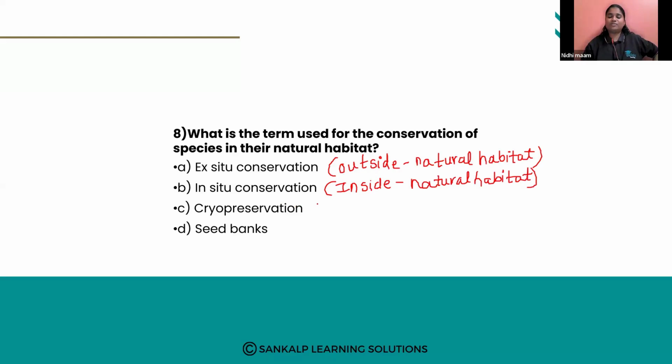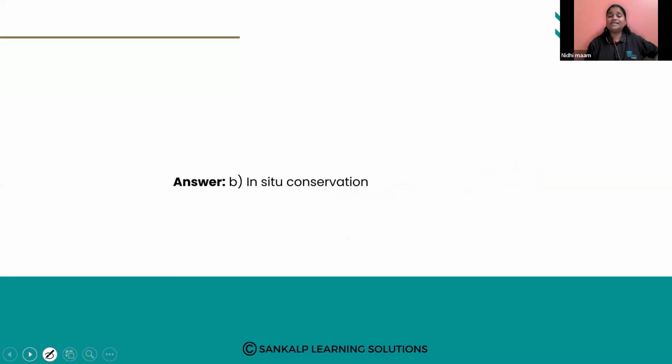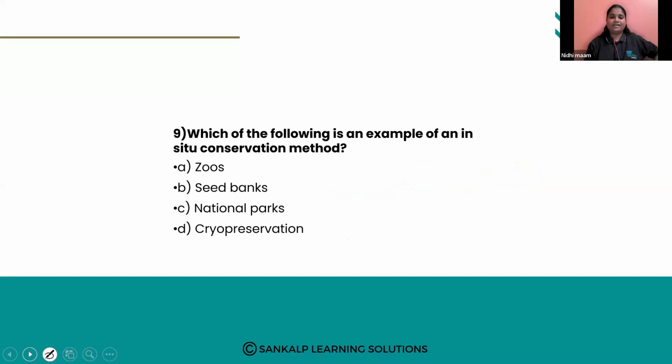Next, cryopreservation means storing in a very cold condition. Seed bank means what? This is also an example for ex situ conservation. So the right answer for this, as they asked conservation of species in their natural habitat, is in situ conservation. Next, which of the following is an example of an in situ conservation? Zoos, seed bank, national parks, cryopreservation.